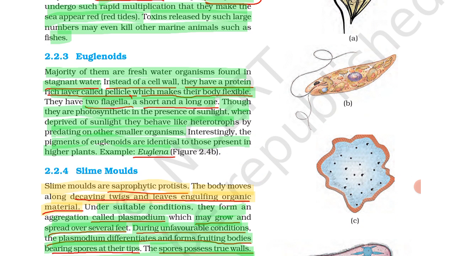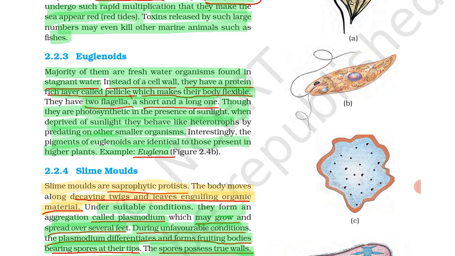Means they are photosynthetic in the presence of sunlight only. When there is no sunlight, they behave like heterotrophs. Heterotrophs means what? They depend on other organisms for food. So they depend on other smaller organisms for food.